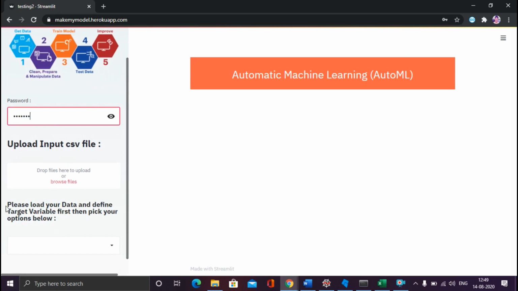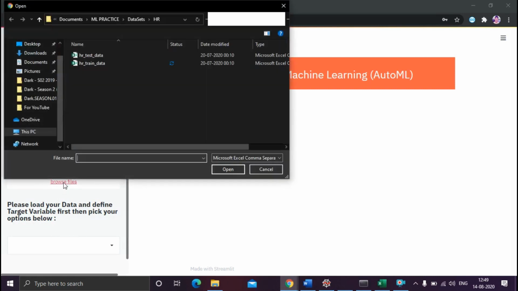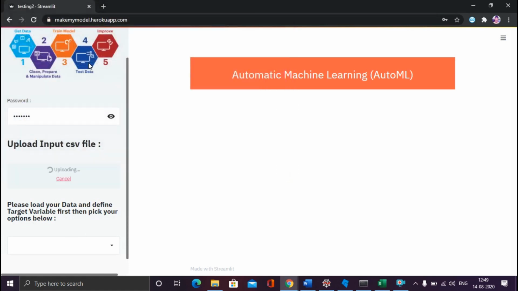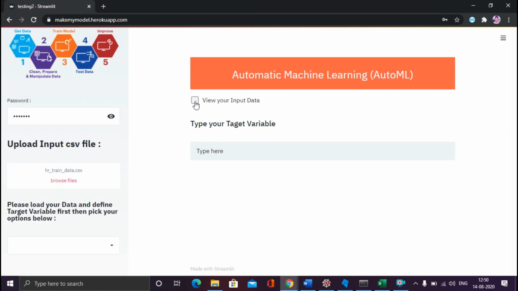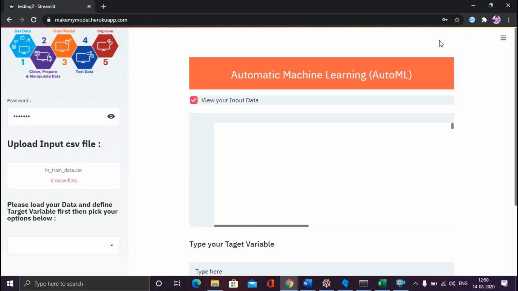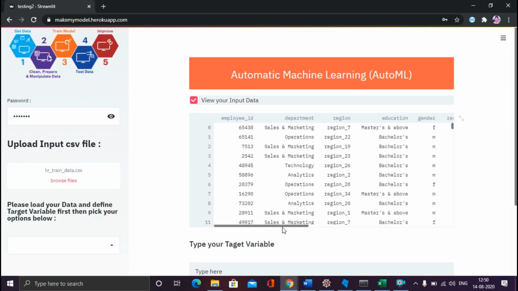Again, the next command is showing: please load your data and define the target variable first, then pick your options below. So let me load my data. I'm picking this data, and it is loading. If you want to see your data, just click on view your input data. It is in the process. If you see the running indicator, it means it is loading the data and populating it over here. The whole data set is now available here.